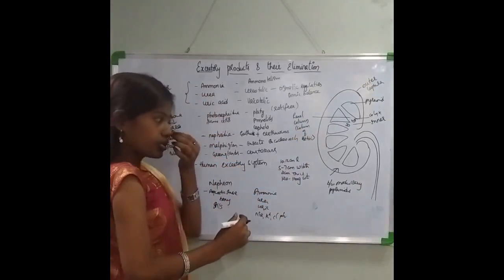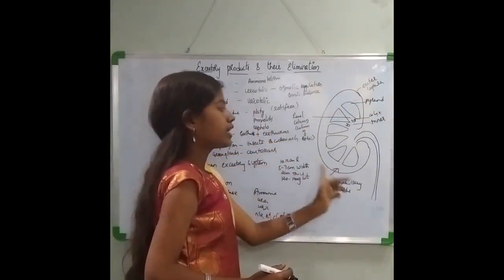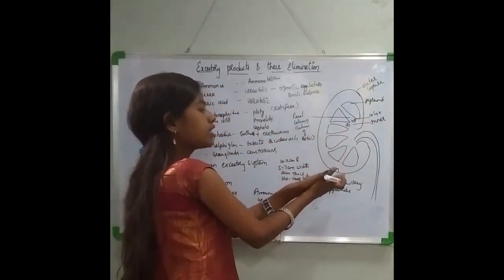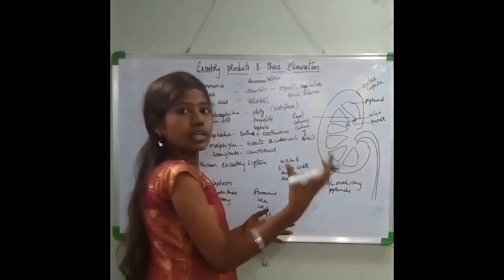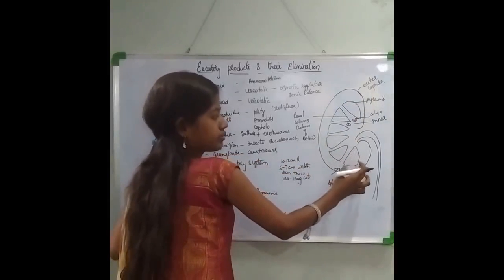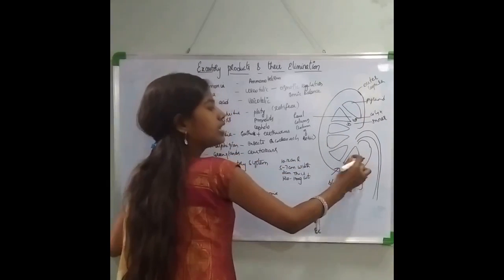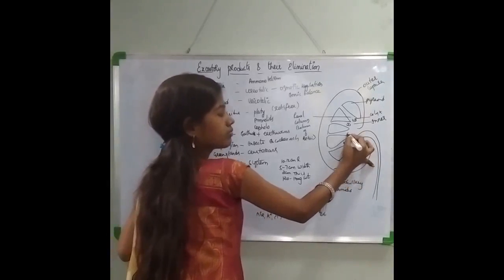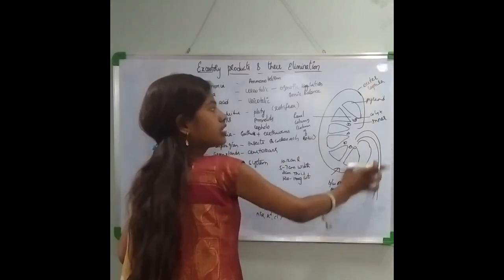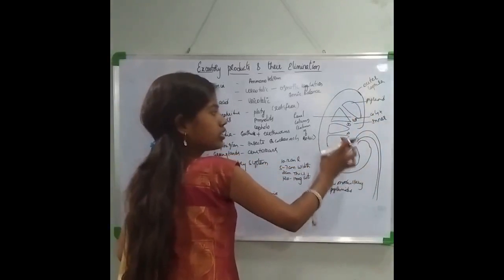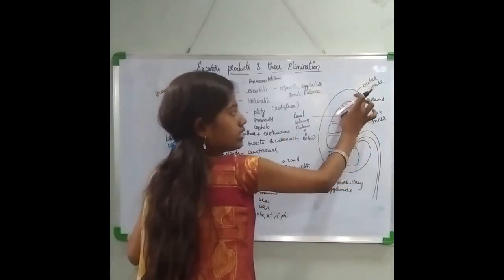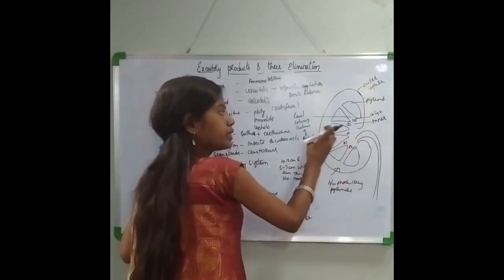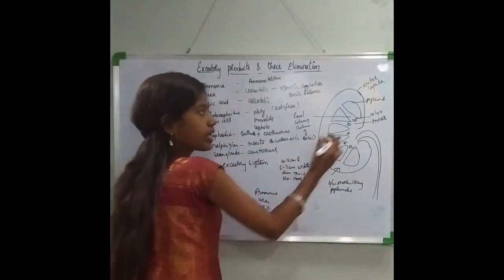So you have the outer cortex which is surrounded by a tough capsule-like structure called the renal capsule, and in the inner structure you have a medulla. This medulla consists of conical projections called the renal medullary pyramids. These medullary pyramids have a projection which is referred to as the calyx. So this is the outer covering of the kidney called the renal capsule. This will be the cortex, this will be the medulla, and this conical projection is the medullary pyramid. Between these medullary pyramids you will find the outer cortex region, and these are the calyces, which are the projections.